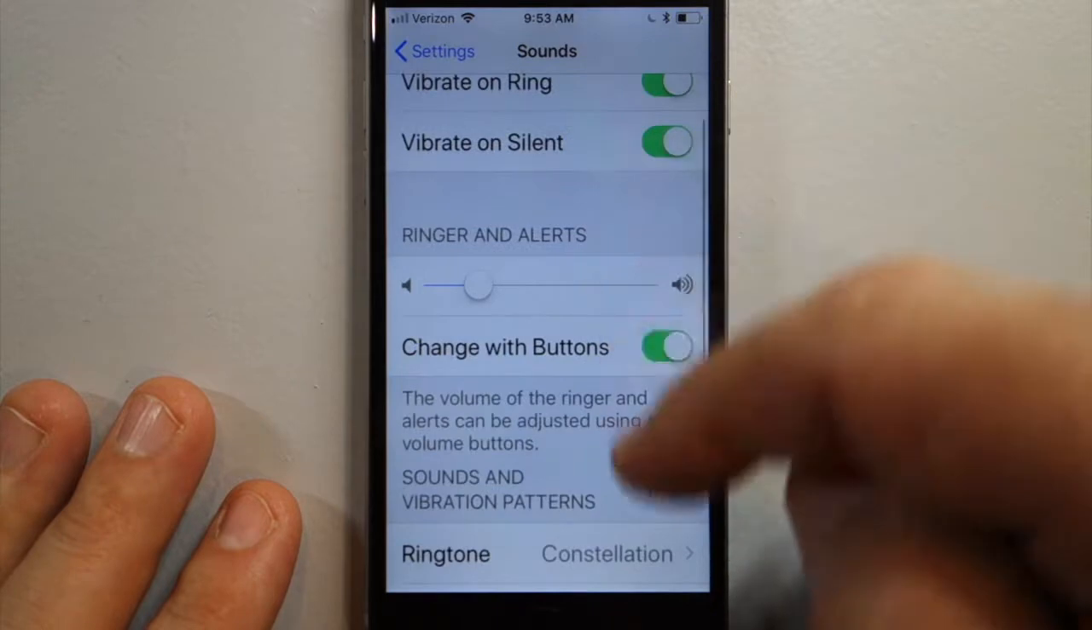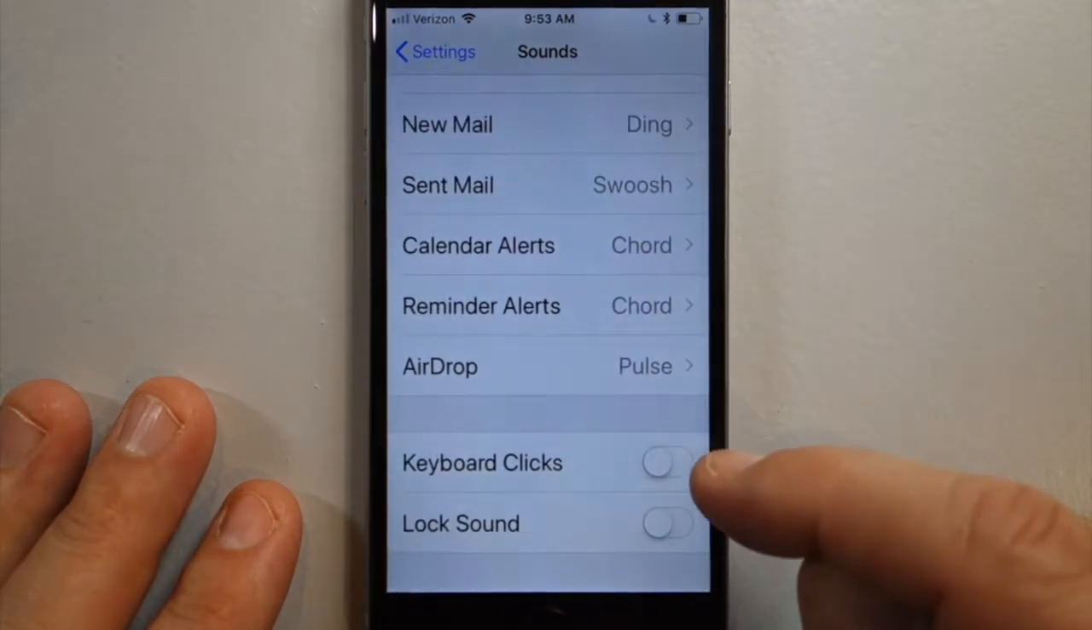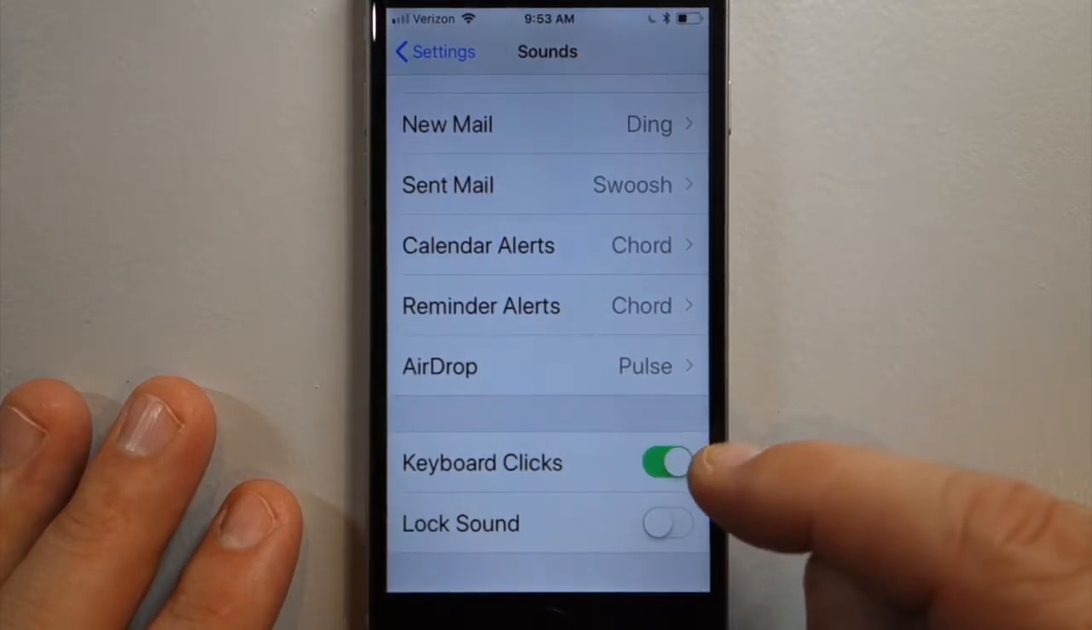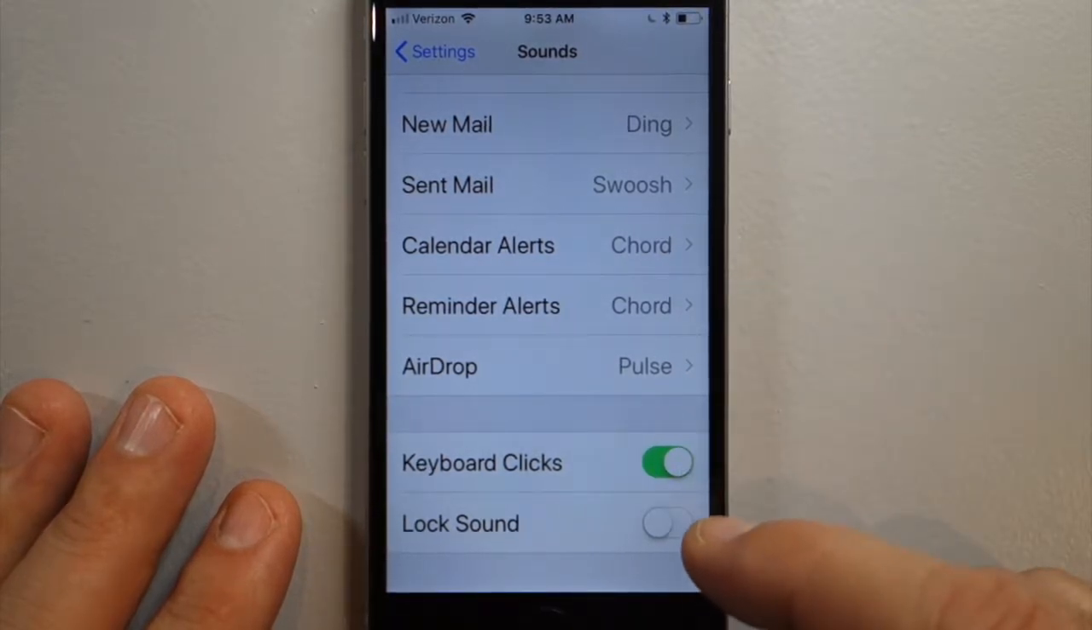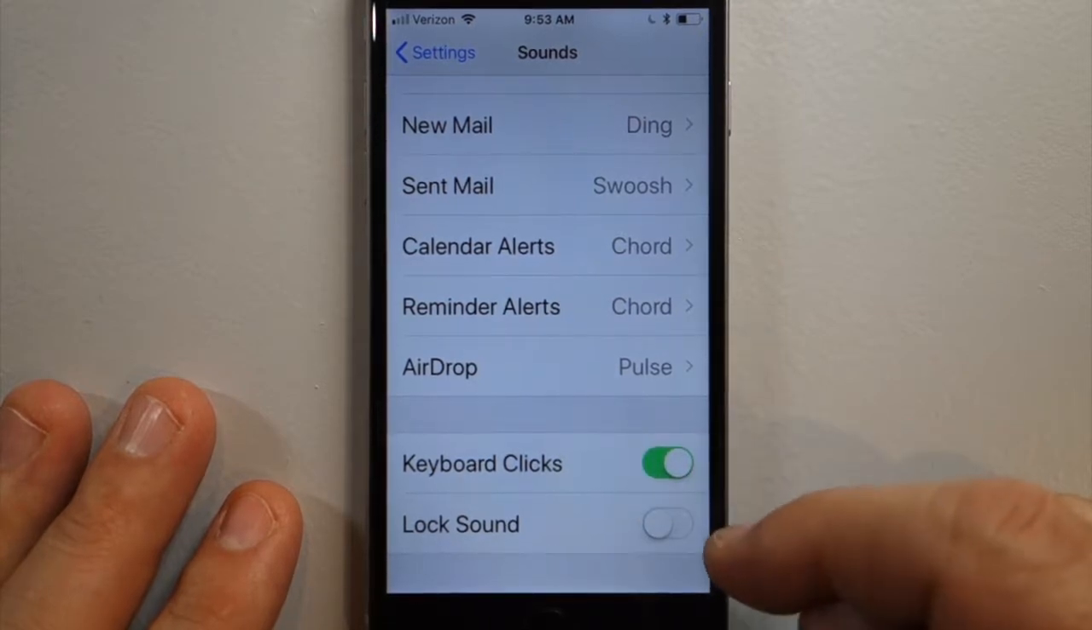And if you scroll down, you'll see the toggle switch for keyboard clicks. Flip that, and your keyboard will make noises. And there's also one for the lock screen here. Flip that for the keyboard, and that turns clicks on and off.